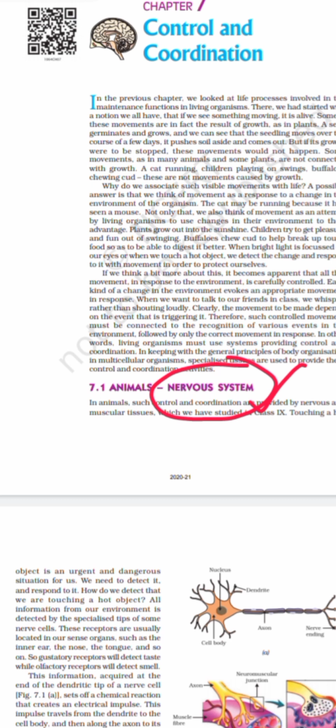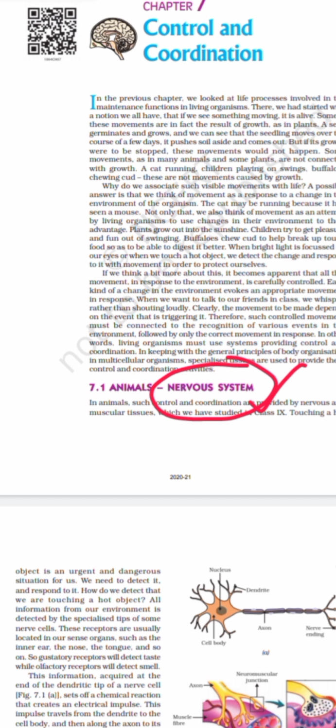Okay, so all the information from our environment, whatever we get, is being detected by some specialized tips of some nerve cells, which are known as the receptors, and it is then sent to the brain.